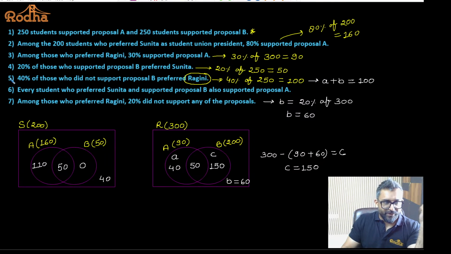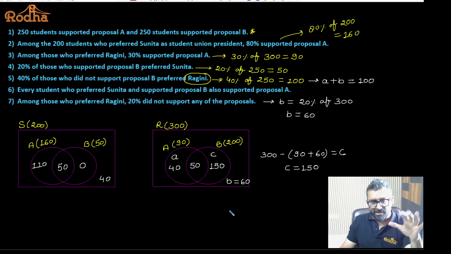So if you look at these statements, in exam, if you have the clarity of the thought process, which Venn diagram I need to make. If I would have made Venn diagram for A and B, it would have been a difficult task. I'll tell you why. Because A and B, there can be common, Sunita and Ragini. People made 4 variable Venn diagram out of it. It's going to be very, very complex then to fill this 4 variable Venn diagram.